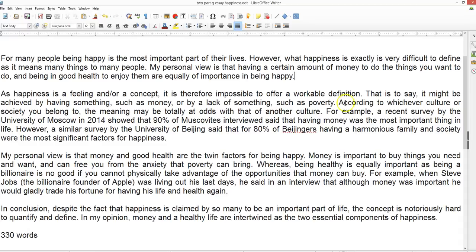So, according to whichever culture or society you belong to, the meaning may be totally at odds with that of another culture. So, I'm basically saying, as I mentioned here, it means many different things to different people. Now, I had to make up an example.